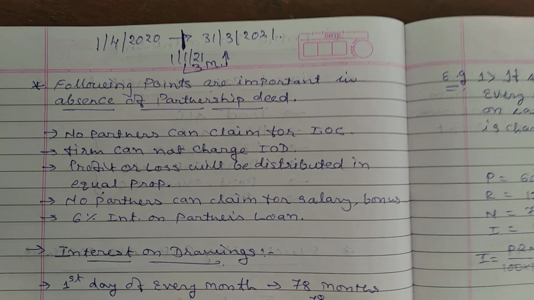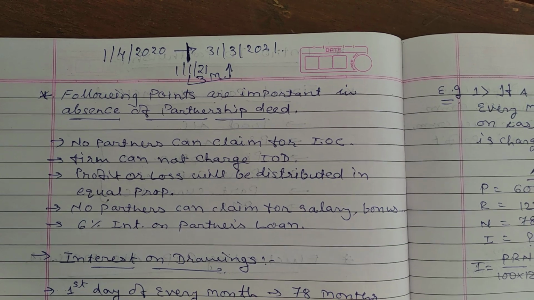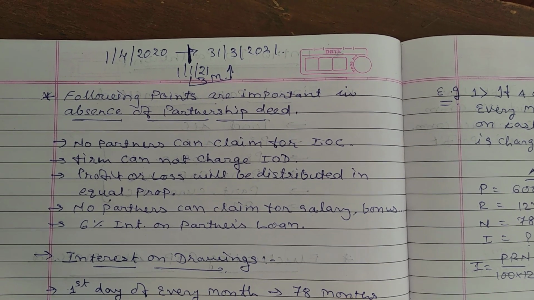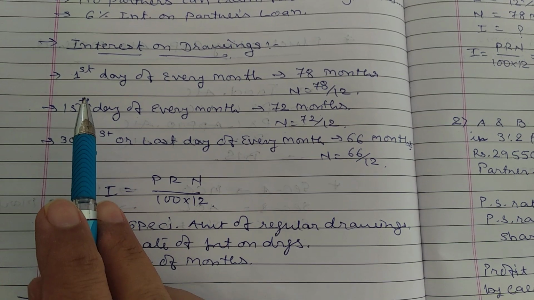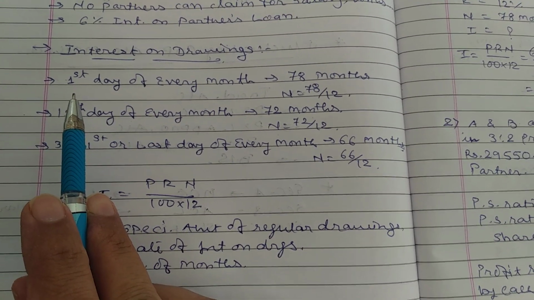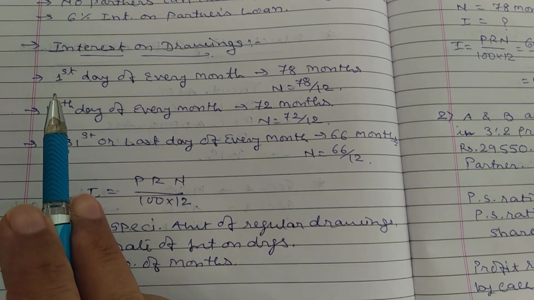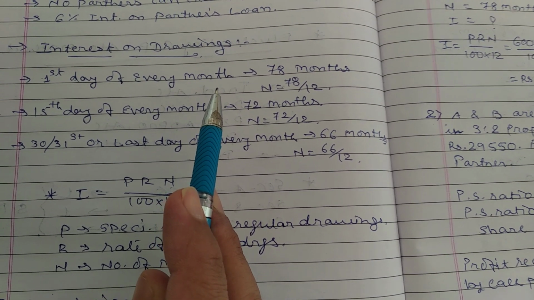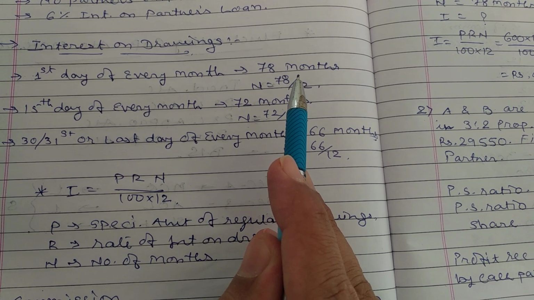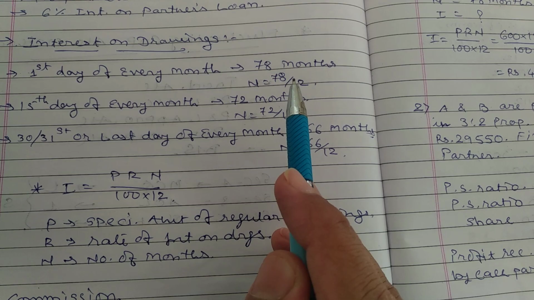But in case any of the partners has withdrawn a specific amount on a particular day of every month? If any partner has withdrawn a specific amount on the first day of every month, then you are supposed to calculate interest on drawings for 78 months, with n considered as 78 divided by 12.